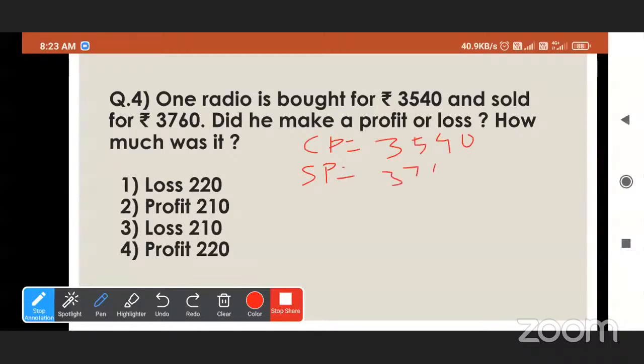And selling price is 3,760. So easily you will tell that selling price is higher than cost price. So he must get profit. So profit is equal to selling price minus cost price.